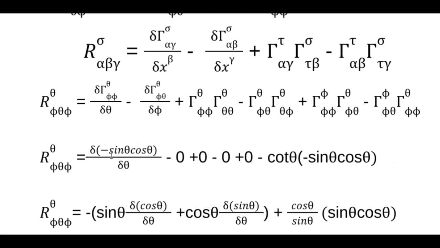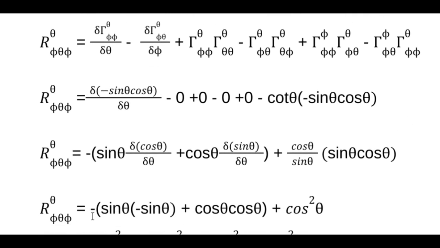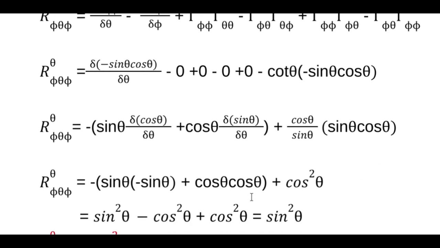And this, I used the product rule here, right? First times derivative of the second plus the second times derivative of the first with respect to theta. I changed the cotangent of theta to cosine over sine because that's what it is, and that's obvious why I want to do that, right? All right. So the derivative of cosine is minus sine. It wipes out that negative. The derivative of sine is cosine, so that's going to give us a cosine squared. This sine wipes out that sine. We got a cosine squared. And these 2 cosines cancel, and we got sine squared theta.